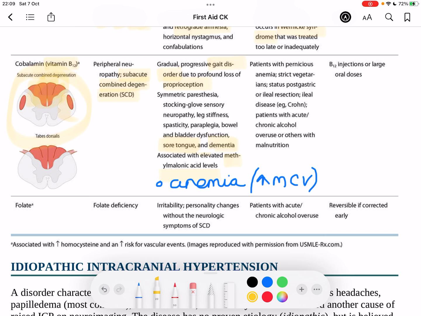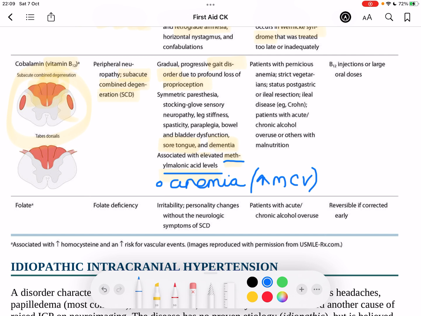Just from a more pathophysiology perspective, this is more important for step 1, but the reason why B12 deficiency causes subacute combined degeneration is due to the buildup of methylmalonyl-CoA. The methylmalonyl-CoA is actually toxic to myelin. So this is causing demyelination of the dorsal columns, spinothalamic tract, and corticospinal tract, causing this sequelae of symptoms.